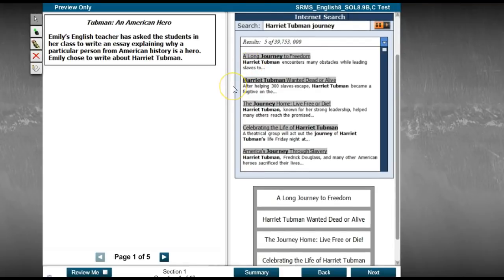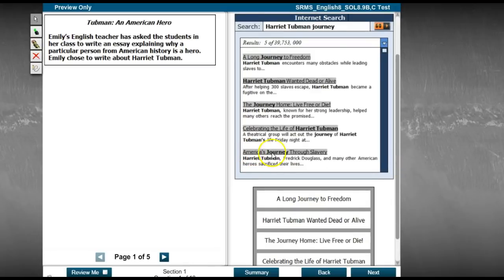First one says a long journey to freedom. Harriet Tubman encounters many obstacles while leading slaves to... The second one says Harriet Tubman wanted dead or alive. After helping 300 slaves escape, Harriet Tubman became a fugitive on the... The third one says the journey home, live free or die. Harriet Tubman, known for her strong leadership, helped many others reach the promised... Celebrating the life of Harriet Tubman, a theatrical group will act out the journey of Harriet Tubman's life Friday night at... And the last one said, America's journey through slavery. Harriet Tubman, Frederick Douglass, and many other American heroes sacrificed their lives.